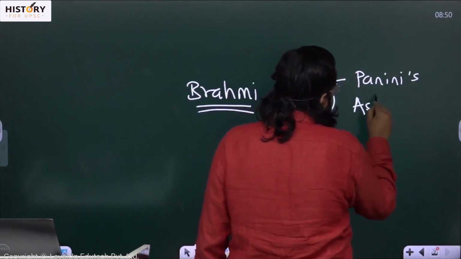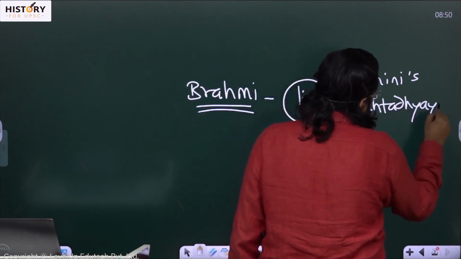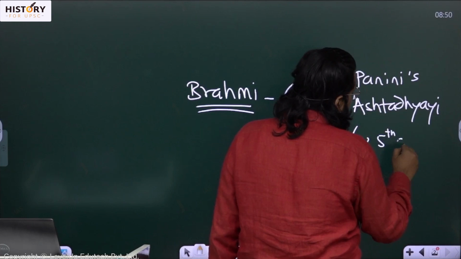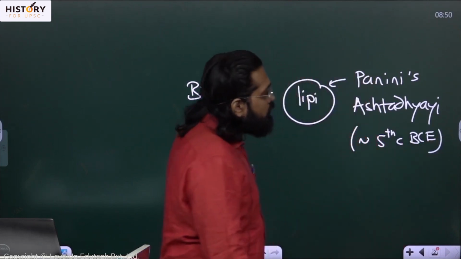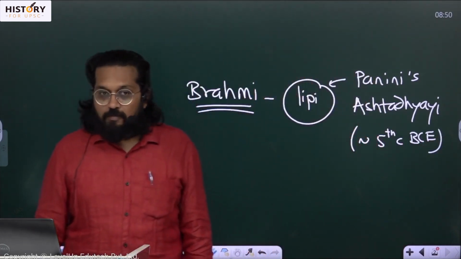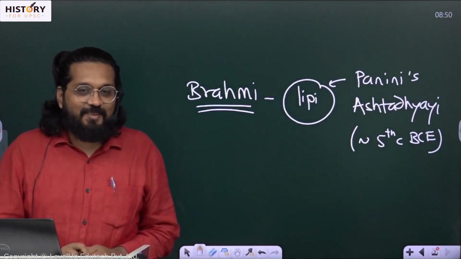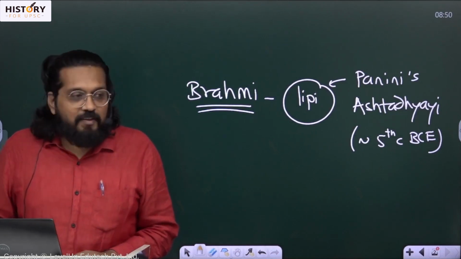Ashtadhyayi. Possibly 5th century BCE. In that book, Ashtadhyayi, Panini is the name of a person, not a bread in this context. Okay? So we have this Ashtadhyayi book, a very great grammar book.